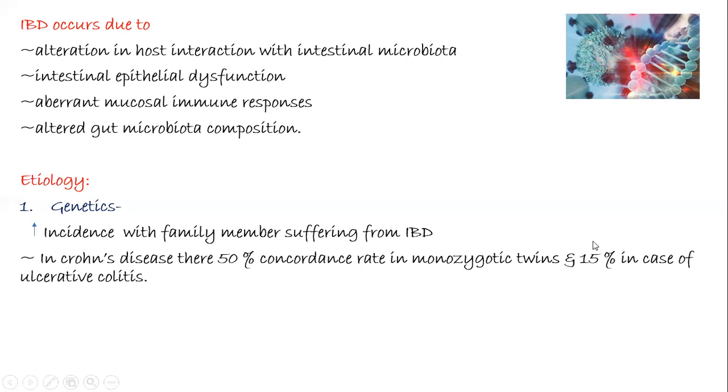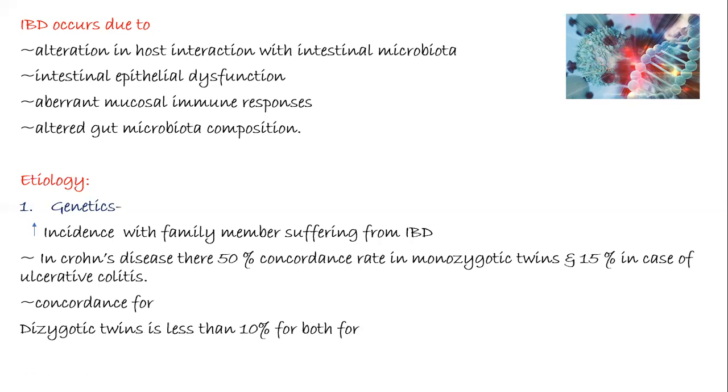And if one offspring of the monozygotic twins is suffering from ulcerative colitis, then there is only a 15% chance that the other one will also suffer from ulcerative colitis. In case of dizygotic twins, it is less common and the rate is less than 10% for both forms of IBD.